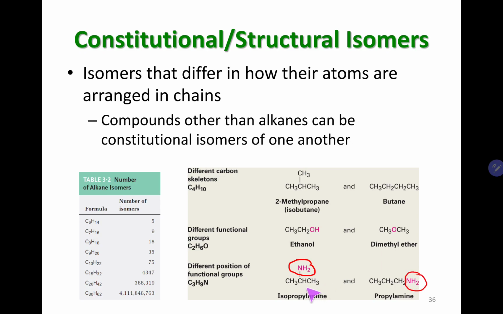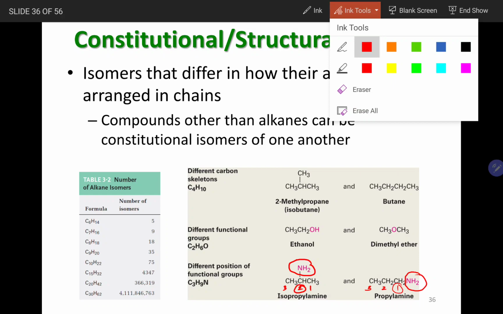In the left hand side molecule, the NH2 group, which is the functional group here, is on the 2nd carbon. But in the right hand side molecule, which is propylamine, the functional group is on the 1st carbon. So 2 versus 1. The functional group is definitely on a different carbon, so the position is different, and we call them position isomers.